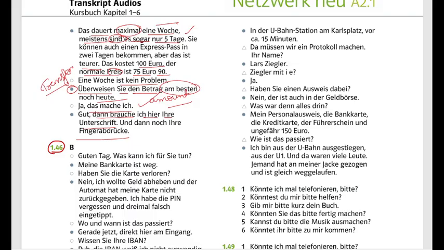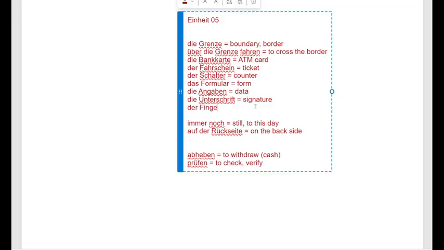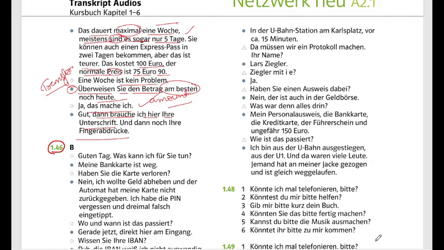And Fingerabdrücke. Okay, Abdrücke is the fingerprint. The singular is der Fingerabdruck, and Abdrücke is plural. So you can also write the plural in brackets. Fingerprint. Okay. So yeah, noch einmal bitte.